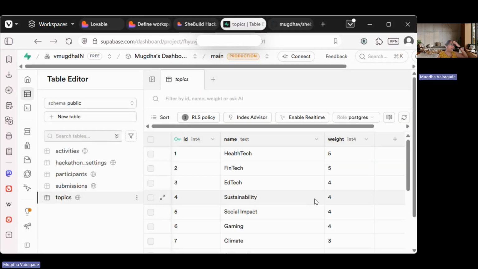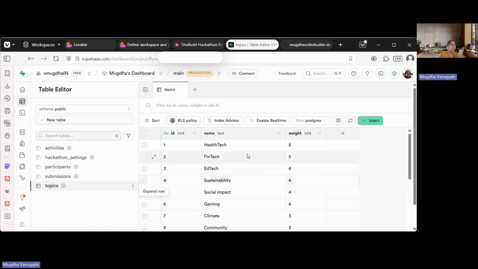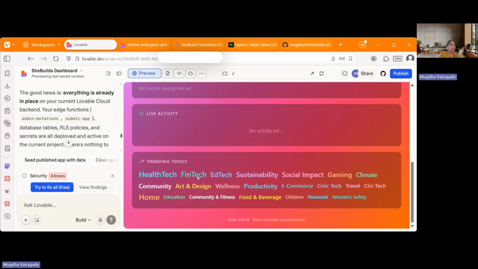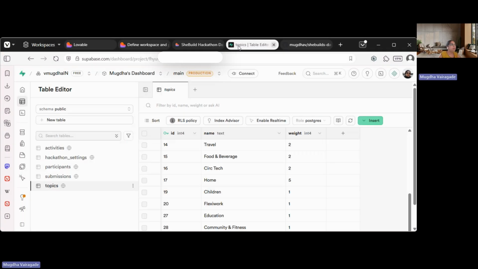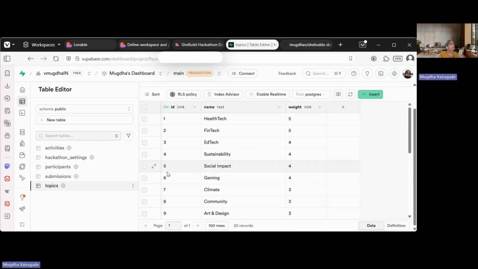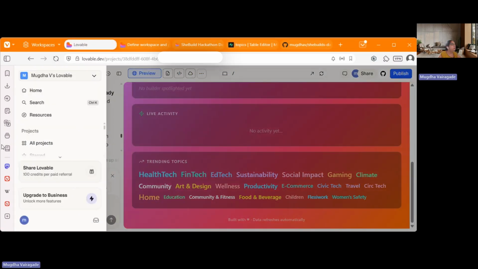You can see some data that is already there. You can see there is this table that is already populated with data. So these are the categories that appear in the, yeah, you see these trending topics. These are coming from this table, right? So creating the connection with Supabase, your own account, is useful.